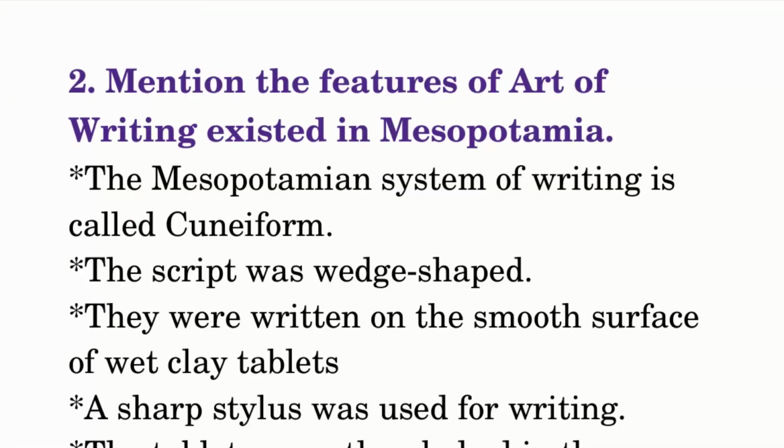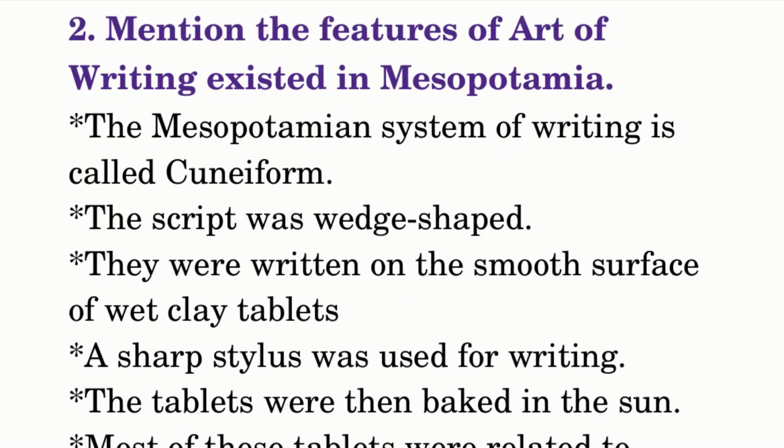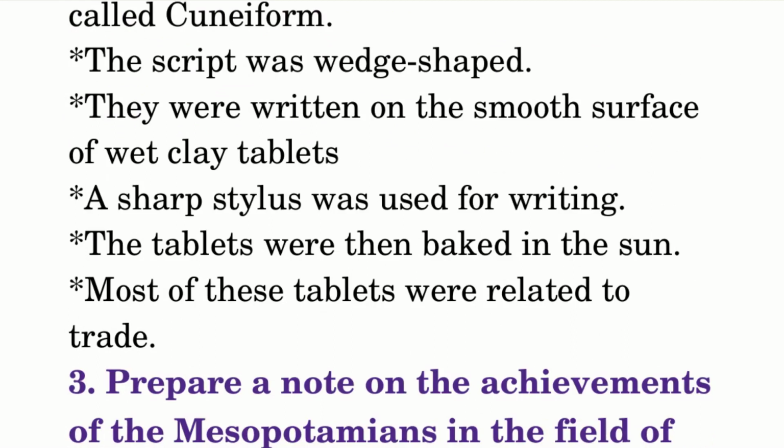Mention the features of the art of writing that existed in Mesopotamia. The Mesopotamian system of writing is called cuneiform. The script was wedge-shaped. They were written on the smooth surface of wet clay tablets.